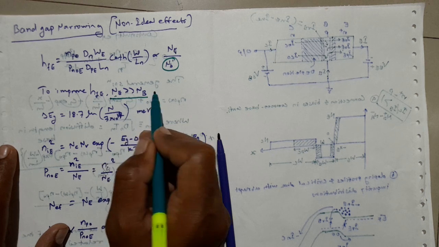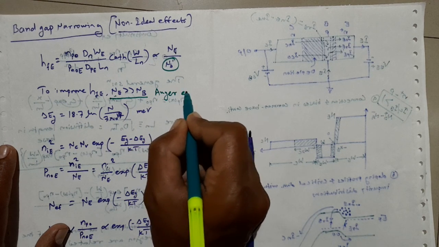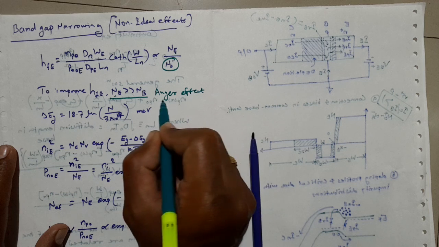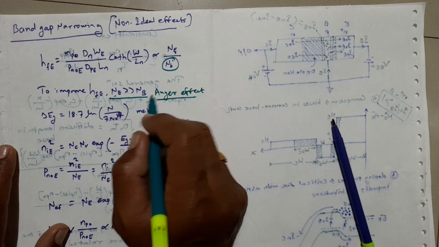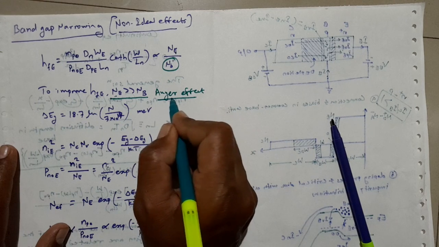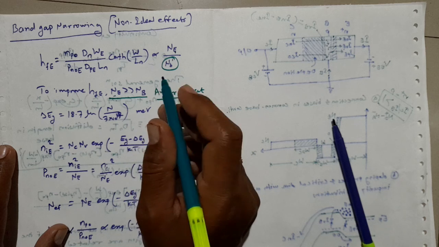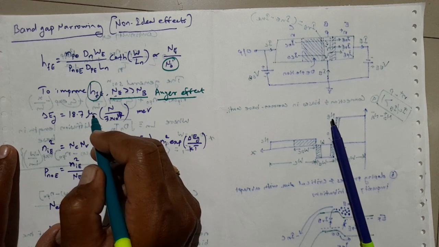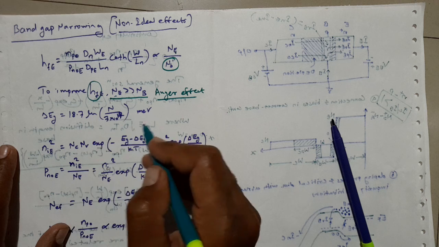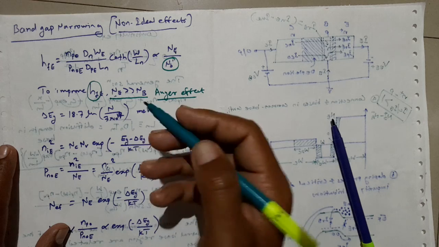In addition, there is another effect, the Auger effect. Both the Auger effect as well as the band gap narrowing effect cause the reduction of the HFE.